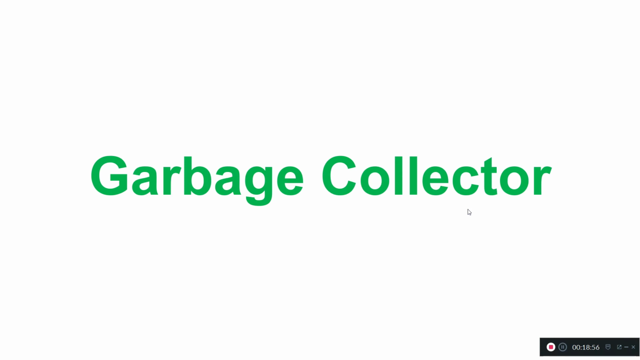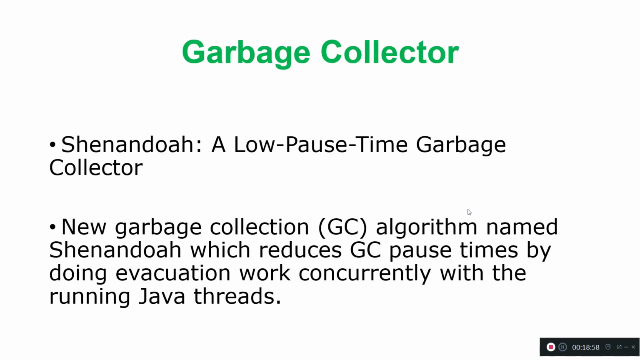Coming to the garbage collector, here is Shenandoah, a low pause time garbage collector implementation. A new garbage collection algorithm named Shenandoah reduces the garbage collection pause time by doing evacuation work concurrently with the running Java threads. So this improves the garbage collection performance.